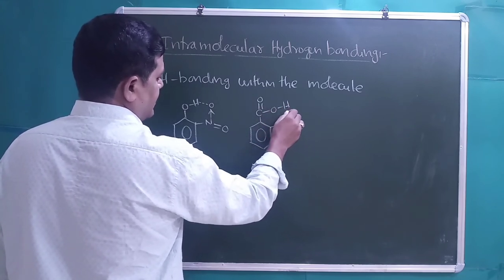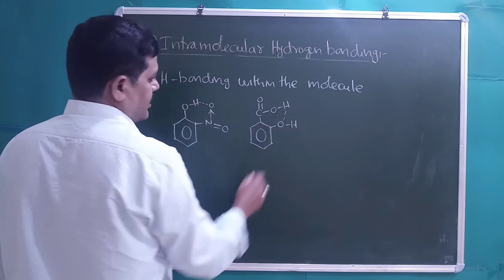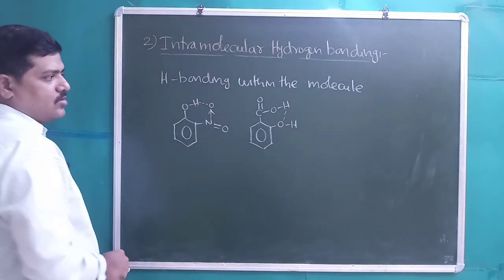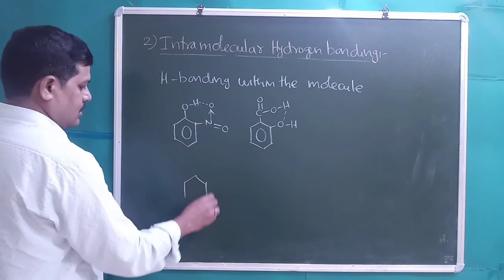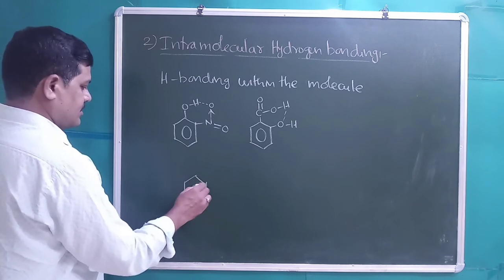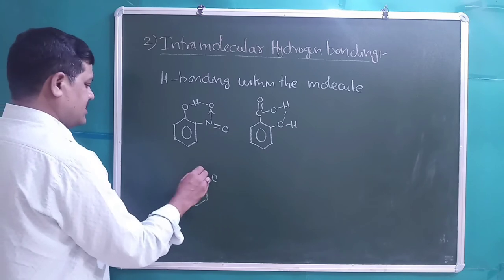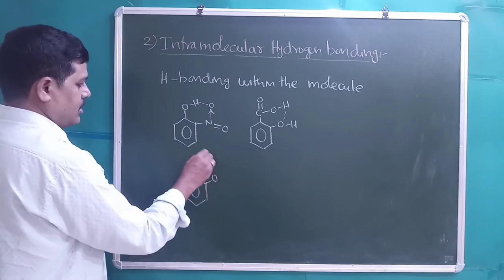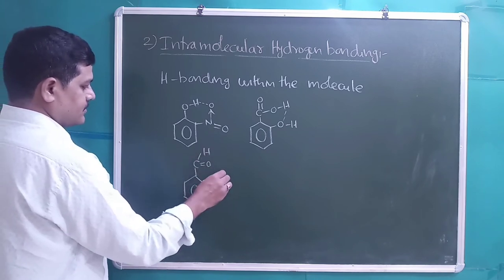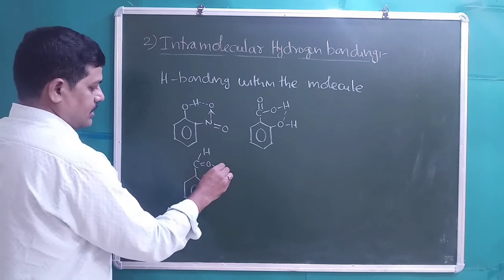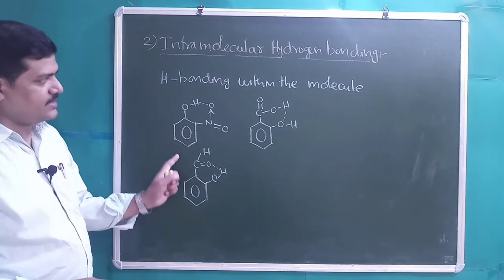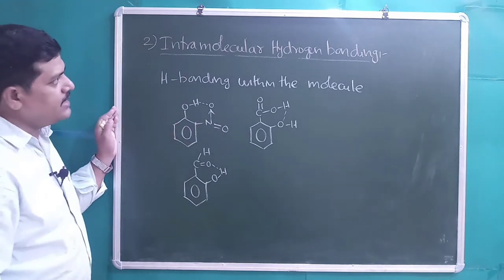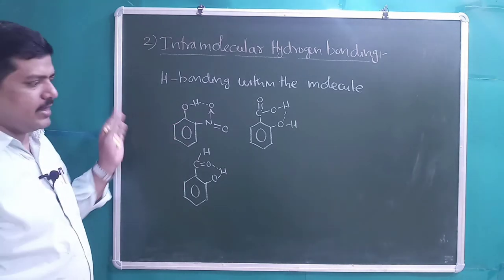Orthohydroxy benzoic acid also has hydrogen bonding. Orthohydroxy benzaldehyde, C double bond O, H. Within the same molecule hydrogen bonding exists, that is called intramolecular hydrogen bonding.